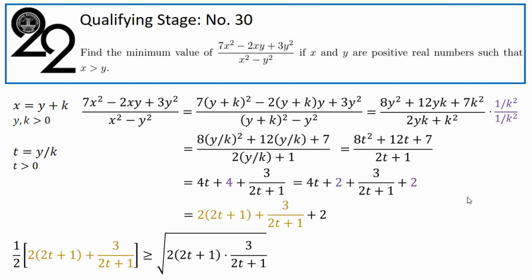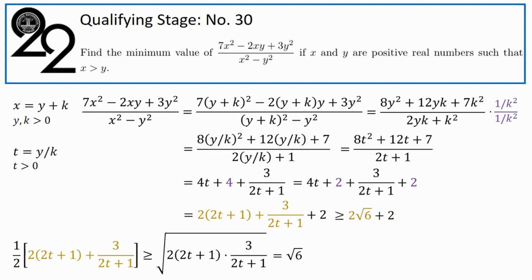The 2t plus 1's cancel out, and that's going to be the square root of 6. Half the sum in gold is at least the square root of 6. So therefore, going back, the sum in gold is at least twice the square root of 6. And then don't forget the plus 2 there.